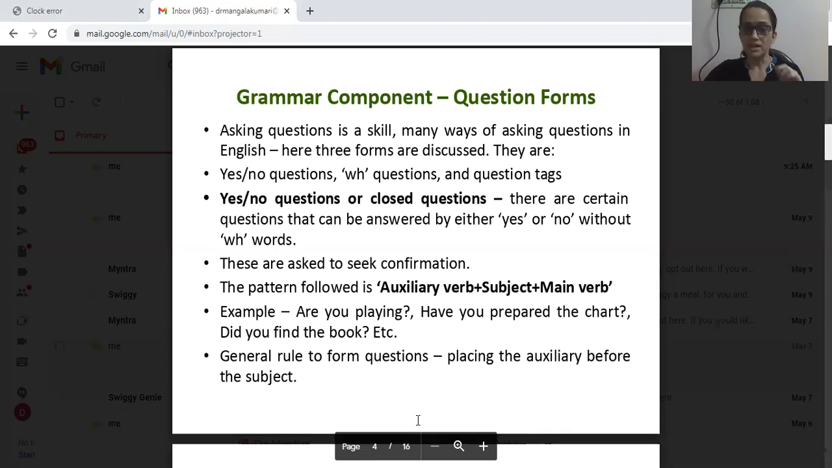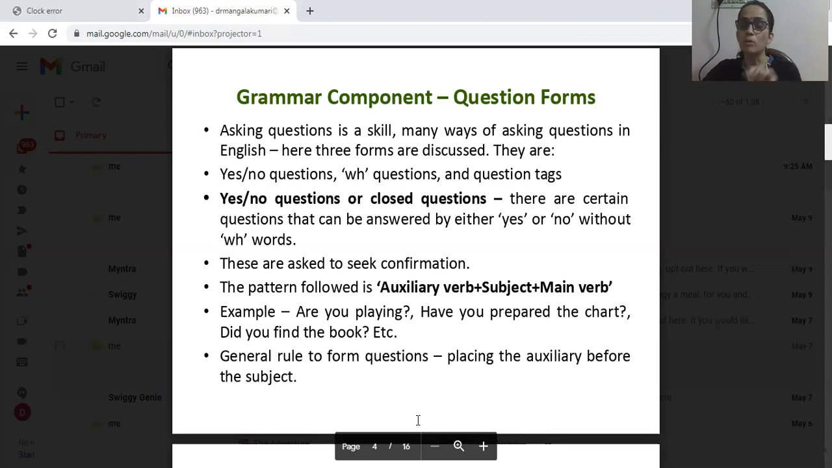But in yes or no questions, when we change that statement into a question, what happens? We change the order of the subject and verb. Inversion: inverting the order of subject and auxiliary verb, we frame questions. Here there is a general rule to frame yes or no questions. What is that? We place the auxiliary verb before the subject.